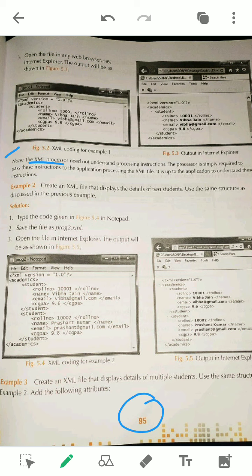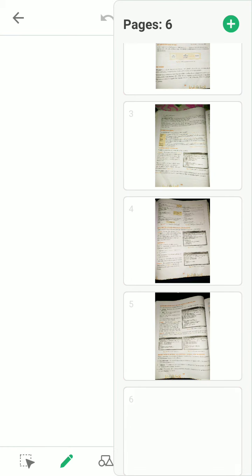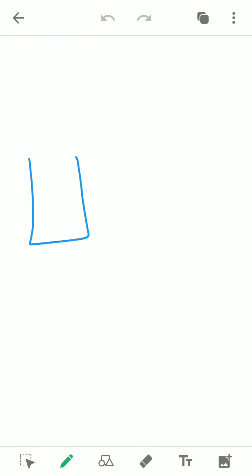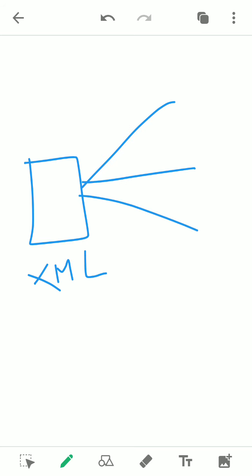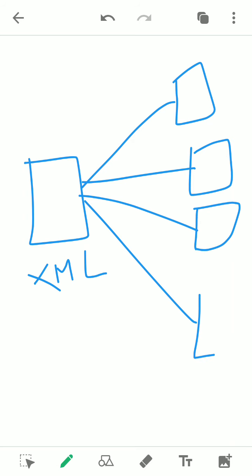In a similar way, in XML also there is a processor. The processor never tries to understand what the contents are that are transferring from the XML file to the different applications which have requested it. So if this is an XML file, from that XML different softwares, different applications are using the same file.